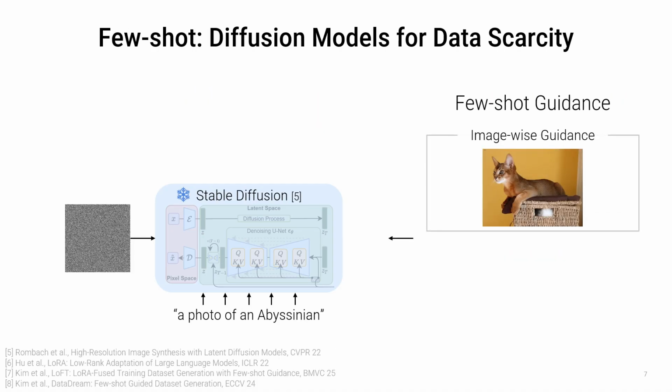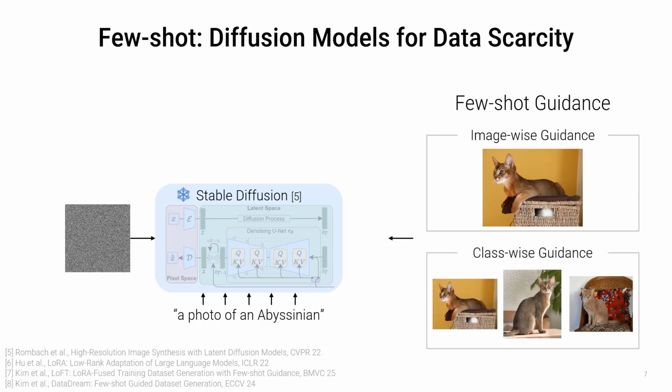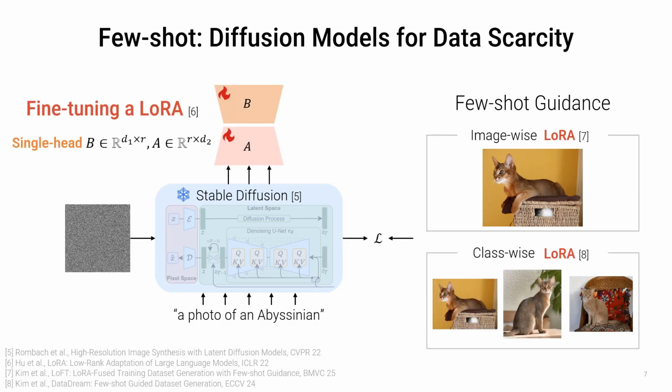To overcome these issues, recent work introduced few-shot guidance by fine-tuning the diffusion model with LoRA adapters on the available few-shot real images. For example, image-wise guidance trains a separate LoRA for each individual image, while class-wise guidance trains a single LoRA over all images of a class. Each strategy, however, has its own limitation.